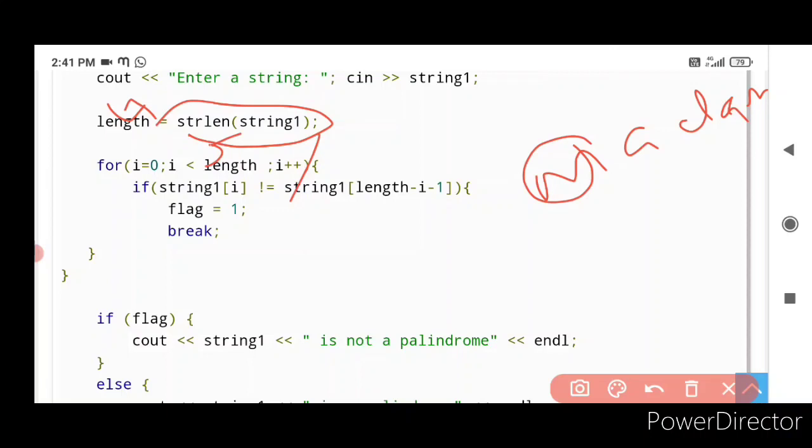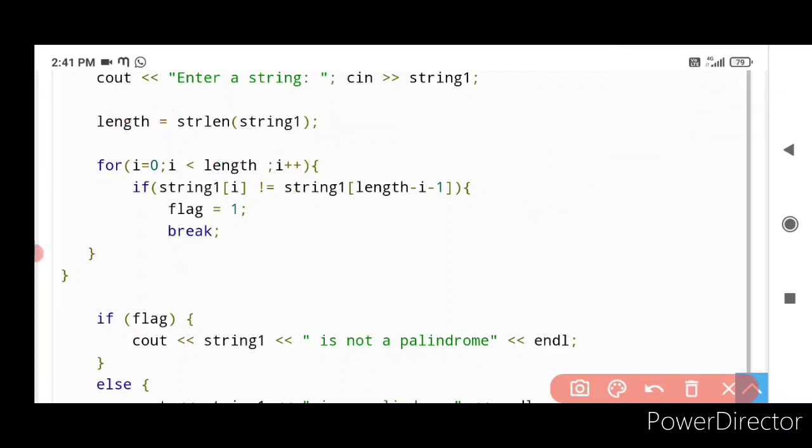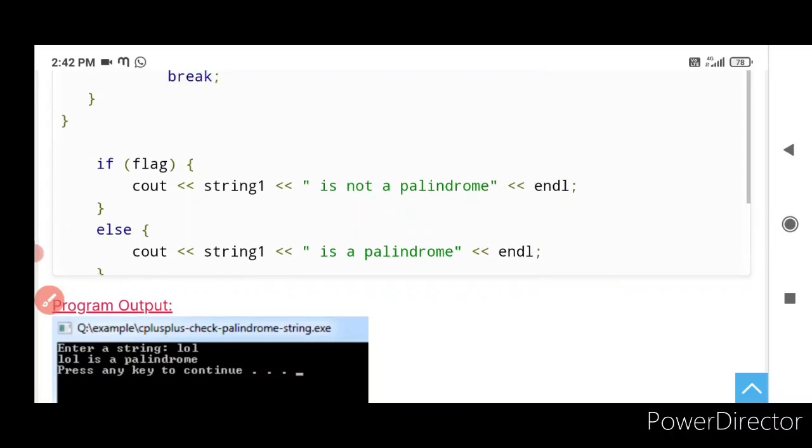So string[i]. i starts with 0, right? string[0] not equal to string[length - i - 1]. What is the value that you had? M. And string[length - i - 1], it is going to be 5 minus 1, which is 4. That is also M. If they are not equal, flag will be 1. Yes, if flag is equal to 1, what will happen?